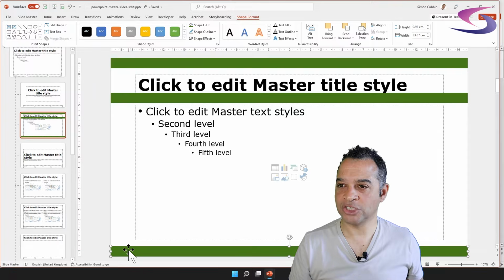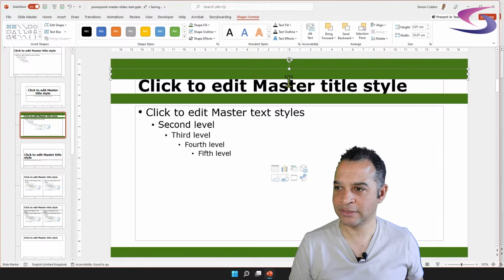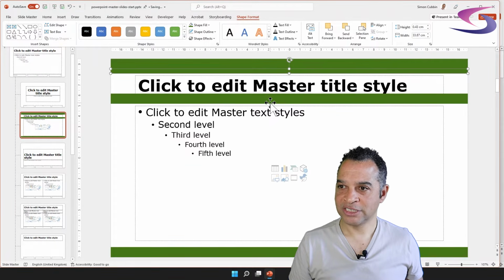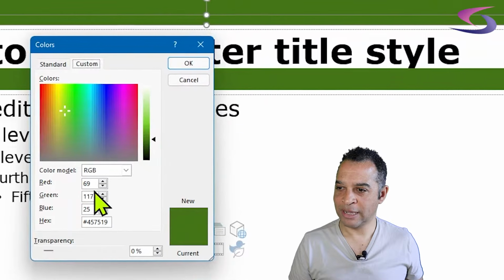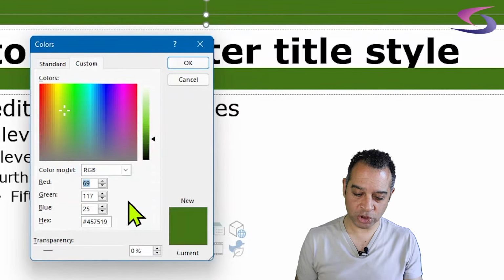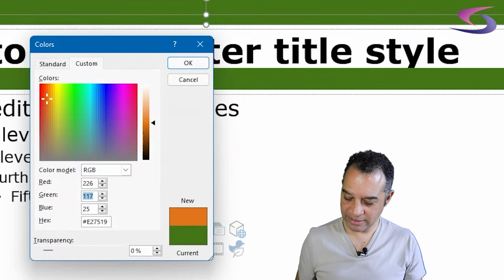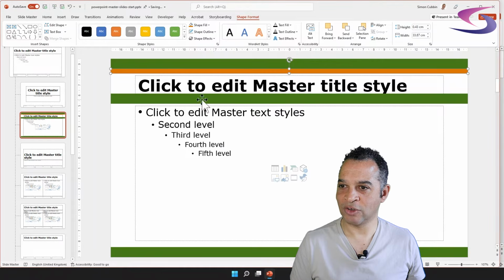I need an orange one just at the top. So if I go up here, hold down Control and drag one down here, I'm just going to make this one a little thinner. There we go. That's good. And I've got a color for the orange. So if I go up to Shape Fill, go down to More Fill Colors just here, I'm going to type in the colors my marketing department has given me. The orange is 226 in the red, press Tab, 118 for the green, press Tab, and 0 for the blue. So click on OK, and you can see I've got this nice orange here.